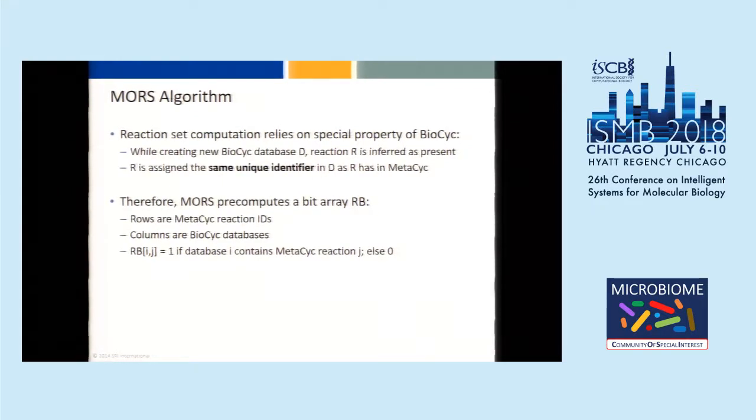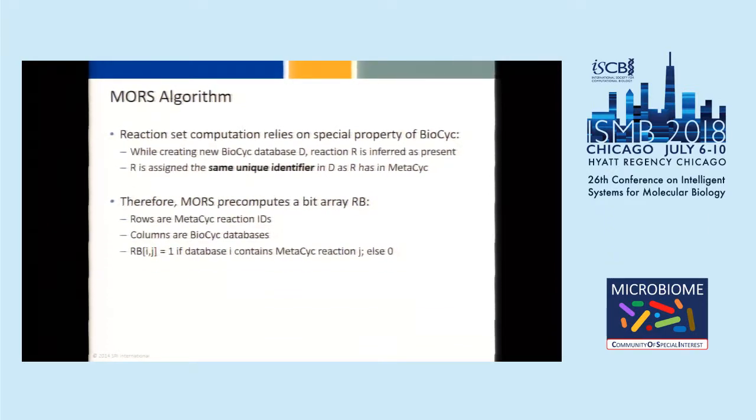optimization that relies on a special property of BioCyc, which is that when we create a new BioCyc database and we infer in that database the presence of some reaction, we give that reaction the same unique identifier in that BioCyc database as it got in the MetaCyc database. So the same reaction always has the same identifier.